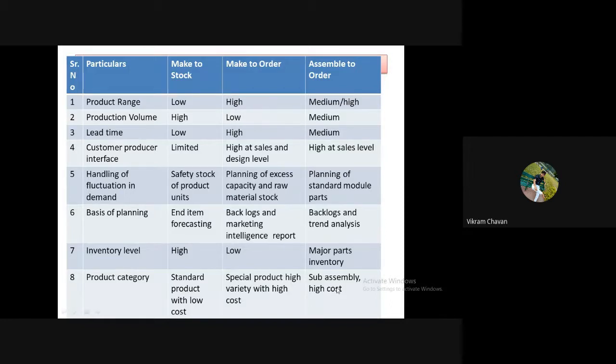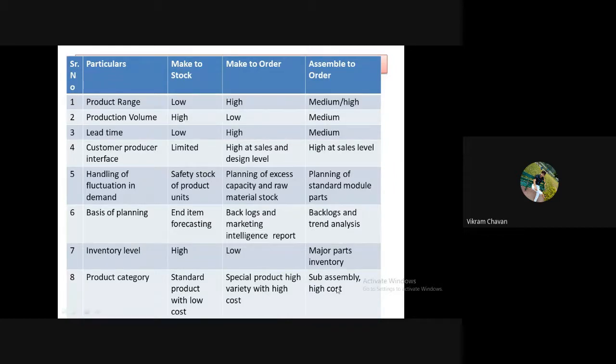In assemble to order type of production, the variety is in sub assemblies, or assembly components. Take a computer mouse: cable connected with the PC or not, Bluetooth operated, internet operated.